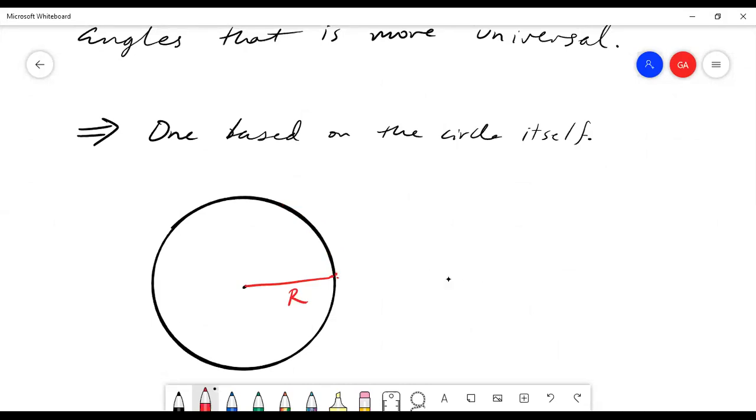Okay, so the length here is r. So this is r and this is r. It's the same piece of wire. And the angular distance that this rope subtends, the amount of angle that it covers on this circle, in other words, this angle,